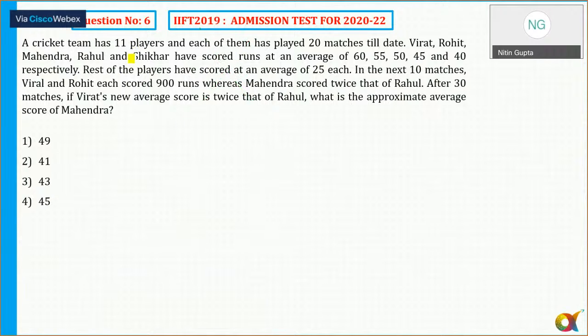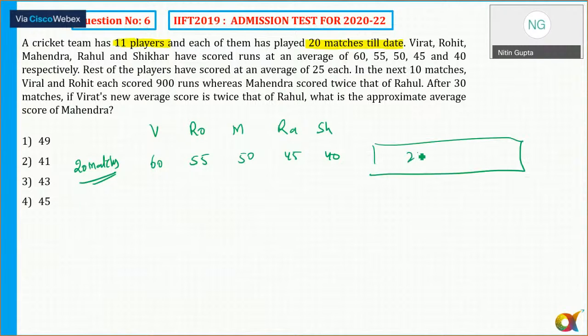It says a cricket team has 11 players and each of them has played 20 matches till date. Virat, Rohit, Mahendra, Rahul and Shikhar have scored at an average of 60, 55, 50, 45 and 40 respectively in those 20 matches. So every player has played 20 matches and their average score is given. And for the rest of the players, 6 players, the average is 25.